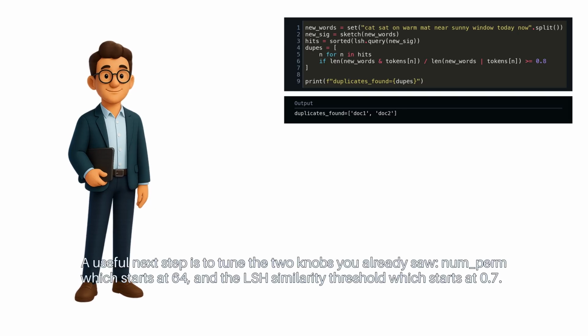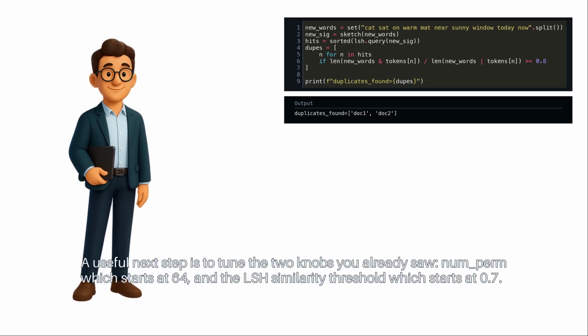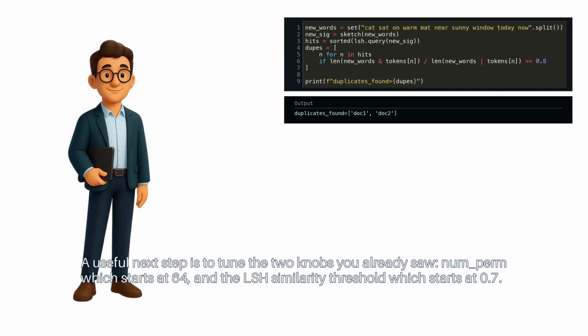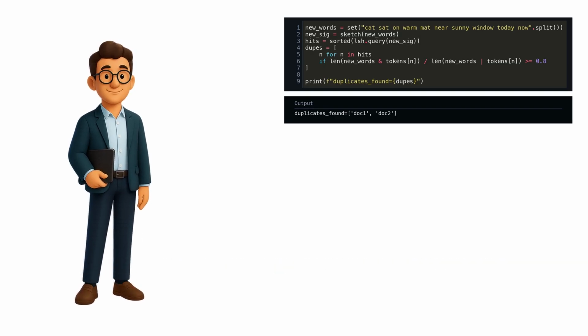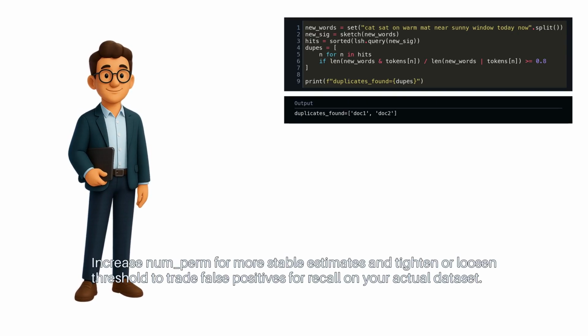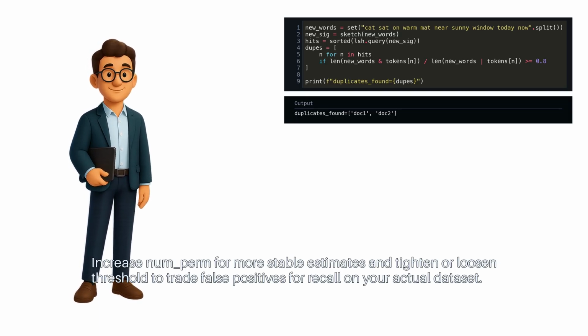A useful next step is to tune the two knobs you already saw, num_perm, which starts at 64, and the LSH similarity threshold, which starts at 0.7. Increase num_perm for more stable estimates, and tighten or loosen threshold to trade false positives for recall on your actual dataset.